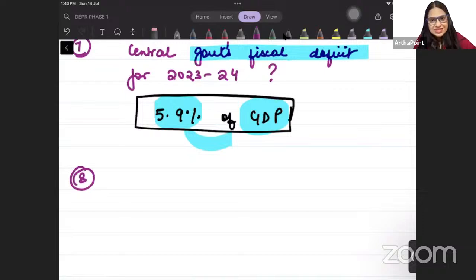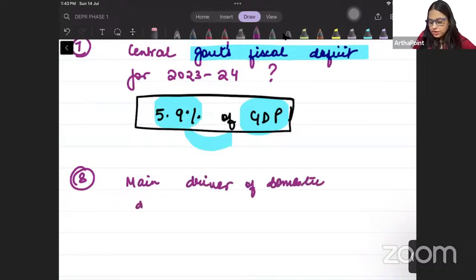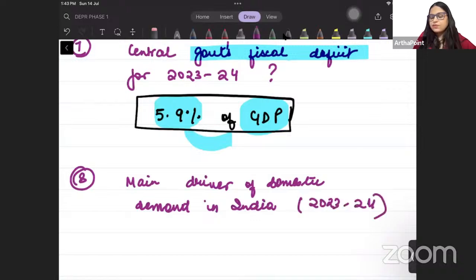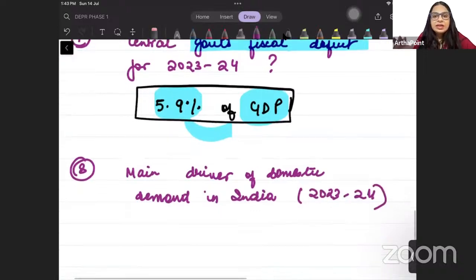क्या वो C है, I है, G है, NX है? What is the main driver of domestic demand during 2023-24 period? So the main driver of domestic demand in India, again during 2023-24 period, beta, the main driver.